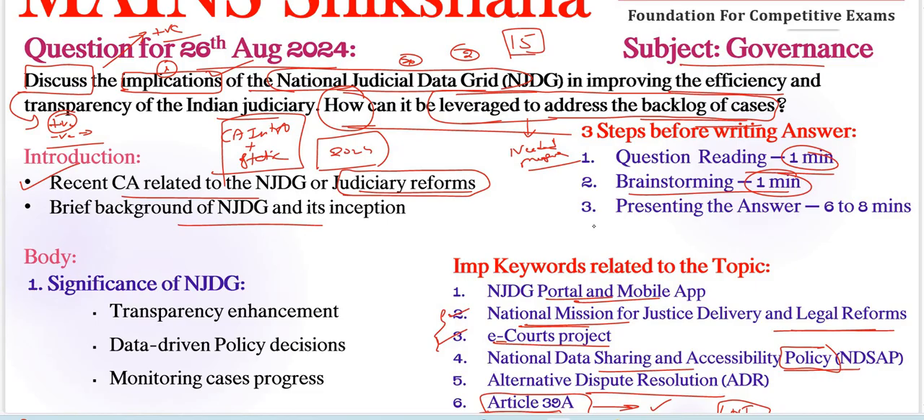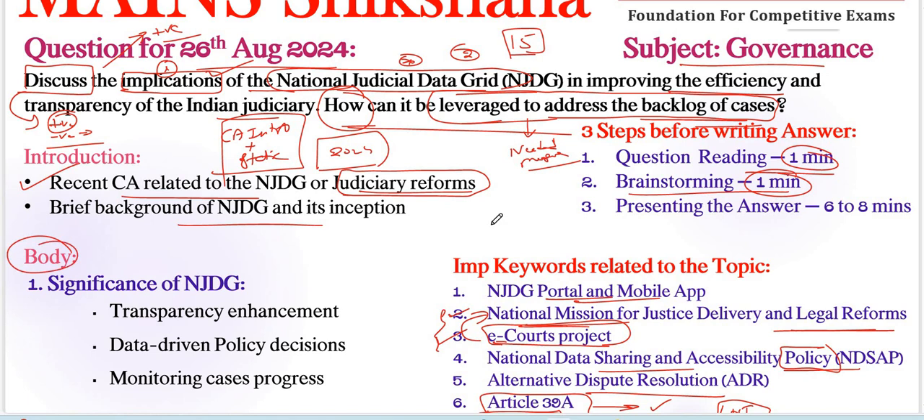So it was developed under e-courts. Already we have told here. It is a part of the e-courts project, as a part of the National Mission for Justice Delivery and Legal Reforms. Right. So coming to our body part here.